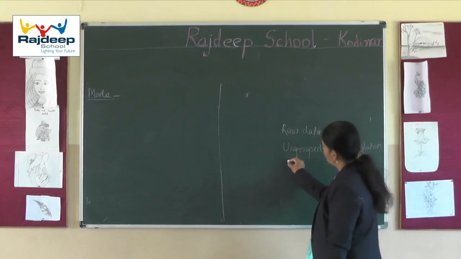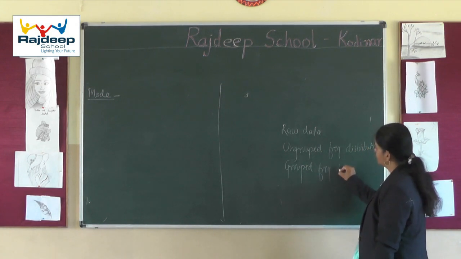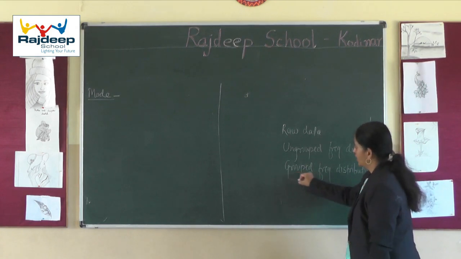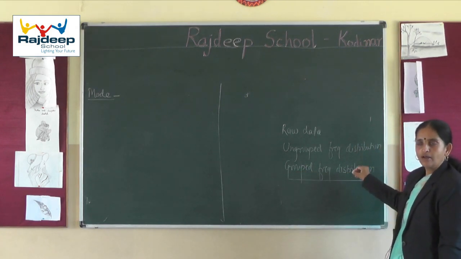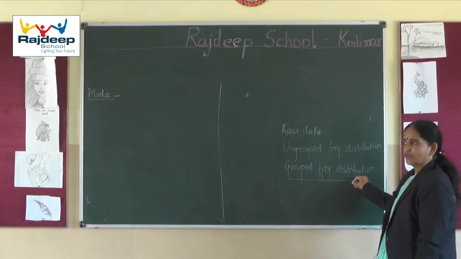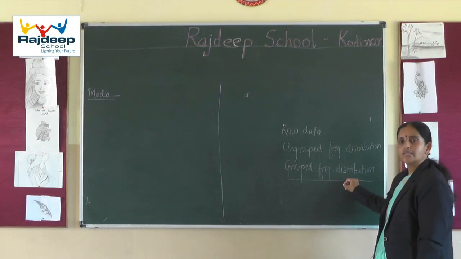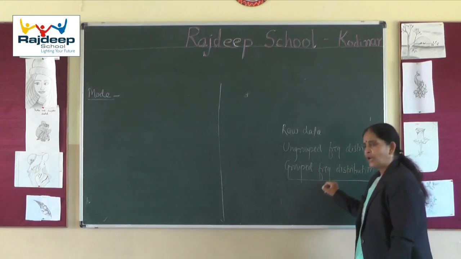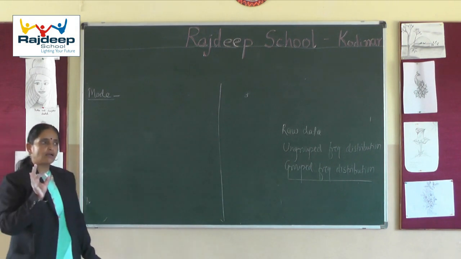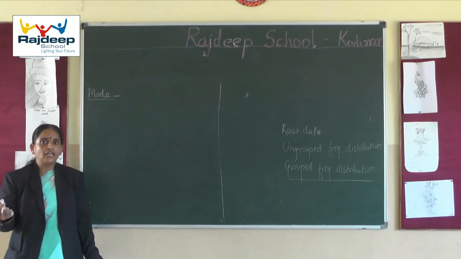But in case of grouped frequency distribution, observations are not located directly, so we cannot locate the mode directly, as no individual observation is provided. So what to do in this case? We will select the class which has the maximum frequency. The class having maximum frequency we call the modal class, and by looking at that class we will calculate the mode.